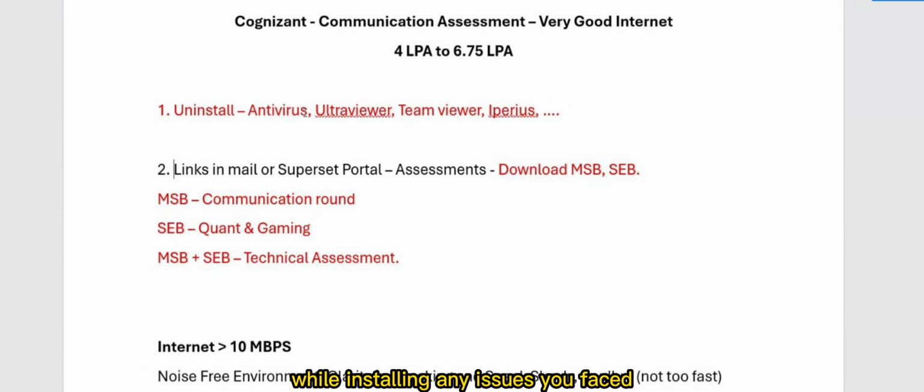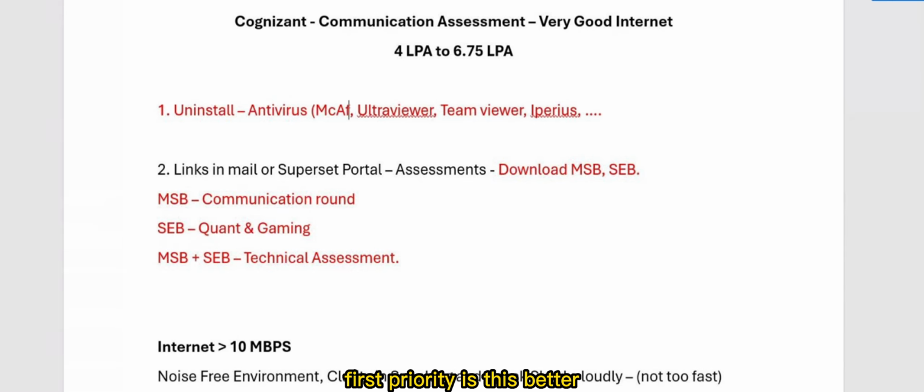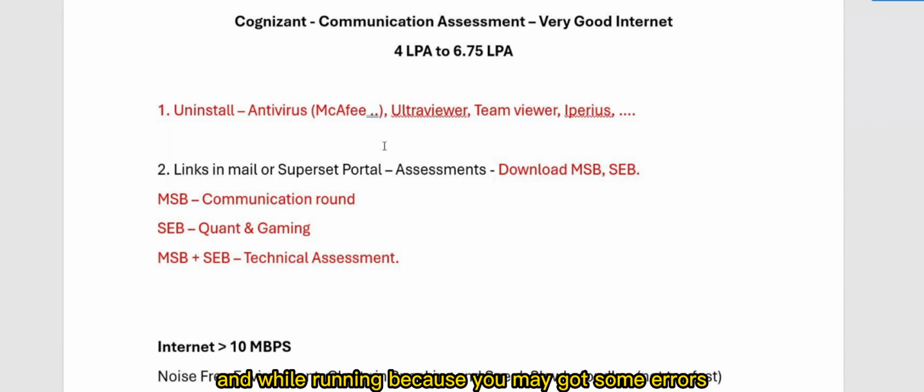Antivirus, McAfee, all those things. Please uninstall them for the safety of your exam. Uninstall McAfee, and any other software also, it's all up to you. Just try to uninstall those for a while.